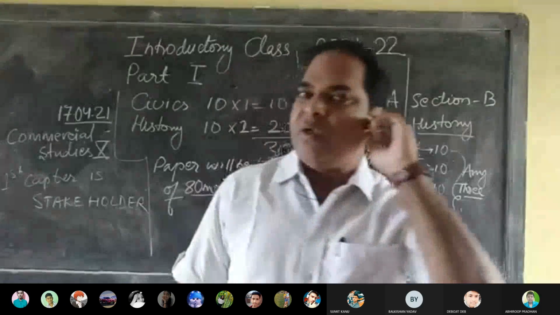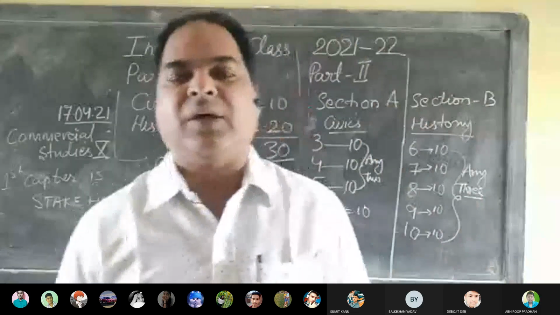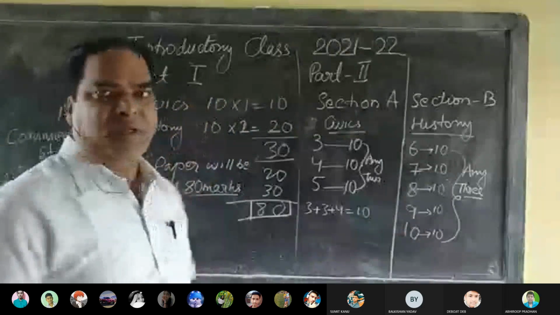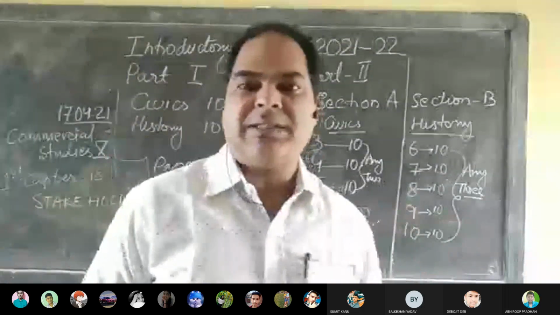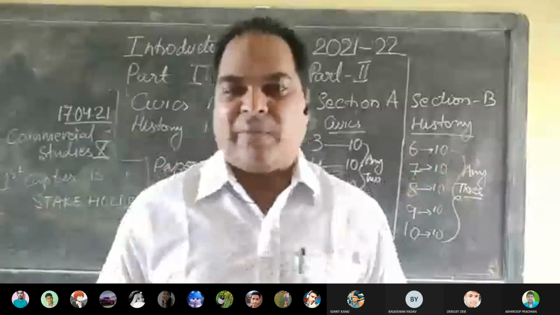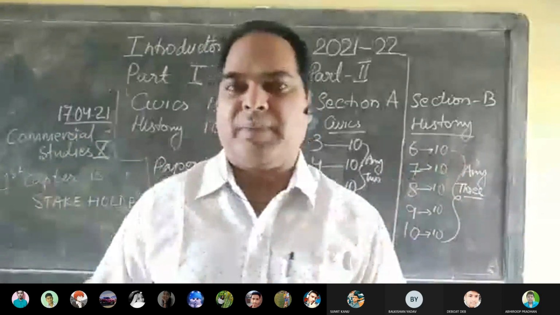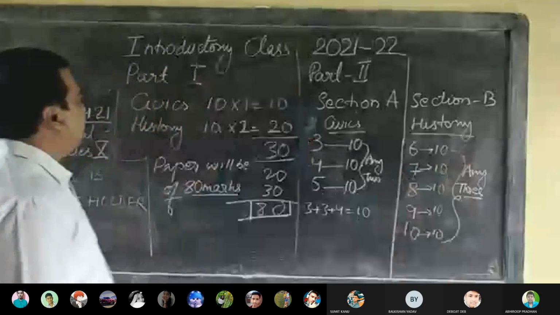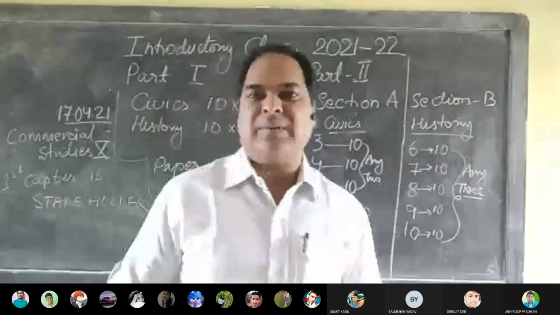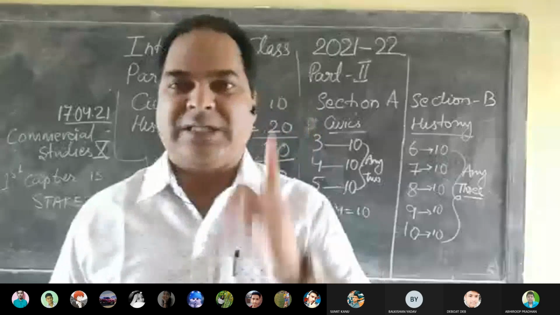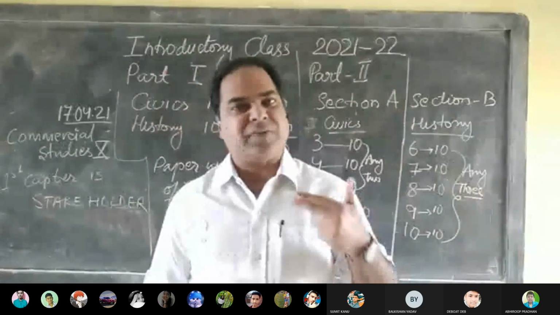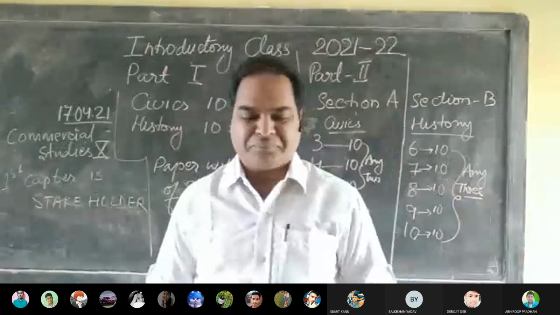Children, as you are all aware of the question pattern, as you can see on the board, I made this one for class 9. Yesterday I took the first class for class 9. They are very new to this environment and to this structure of the syllabus, so I explained it to them. This is how I made it. As you all know, the entire syllabus is divided into two parts, part 1 and part 2. Part 1 consists of short questions from civics and short questions from history, which we have already done.